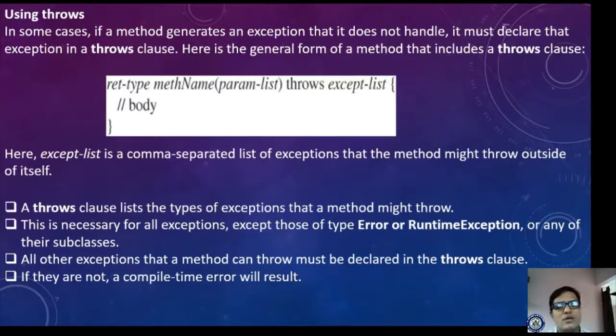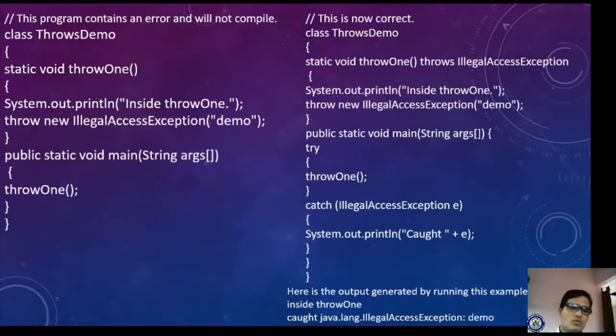All other exceptions that a method can throw must be declared in the throws clause. Whatever exception a method throws must be available in this exception list. Okay, yes, if they are not, a compile time error will result. If you have not specified this throws, then automatically a compile time error will result. We will see how it will result. Okay, now let us see this example. I think it is visible, right? You want to zoom? Yes, let me zoom it.